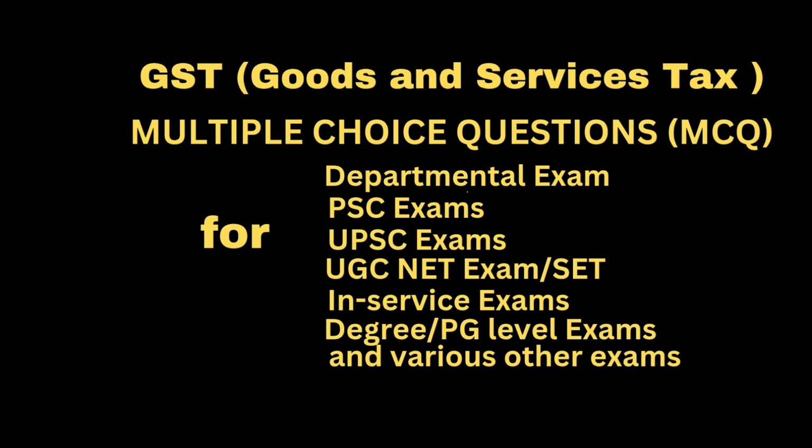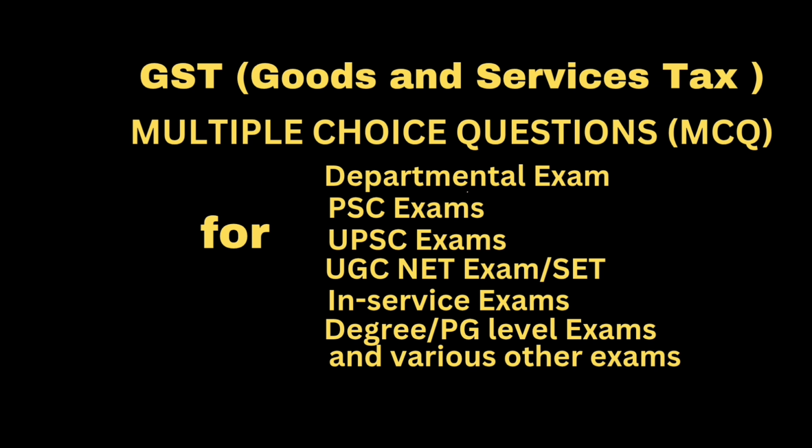What is the time limit for issue of invoice in case of continuous supply of service? Option A: on or before the due date of payment, where due date of payment is ascertainable from the contract. Option B: before or at the time when the supplier of service receives the payment, where due date of payment is ascertainable from the contract. Option C: on or before the date of completion of the milestone event, when the payment is linked to completion of an event.